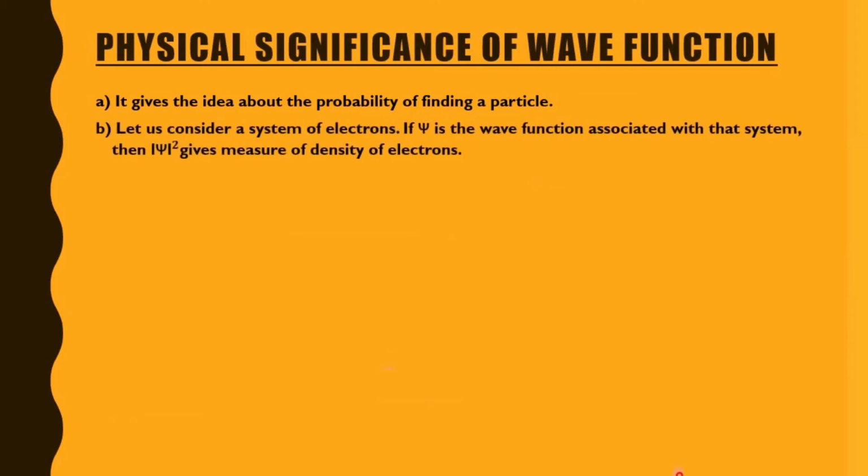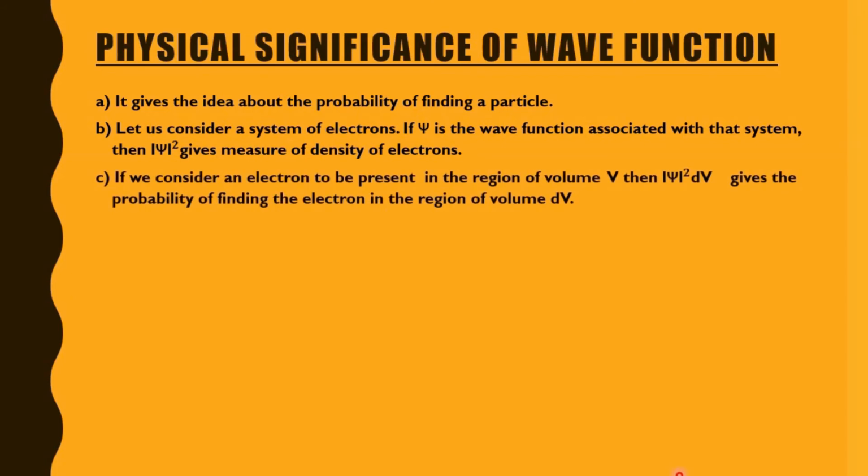Let us consider a system of electrons. If psi is the wave function associated with that system, then psi square gives the measure of density of electrons. So there is a system of electrons, psi is the wave function in the system, and psi square is the density of electrons. If we consider an electron to be present in a region of volume V, then psi square dV gives the probability of finding the electron in the region of volume dV.